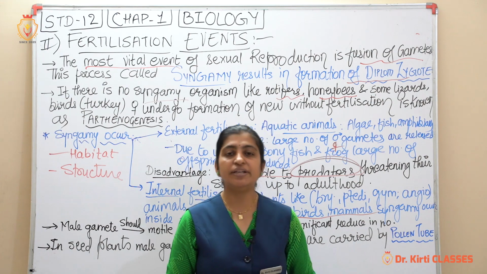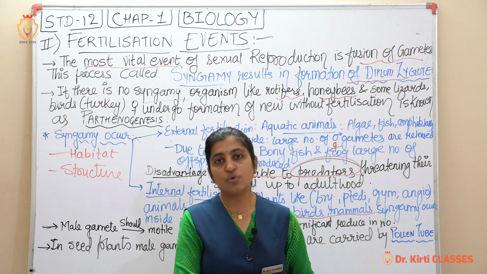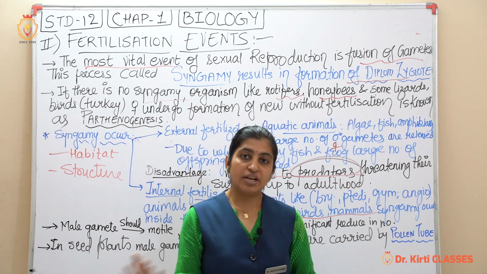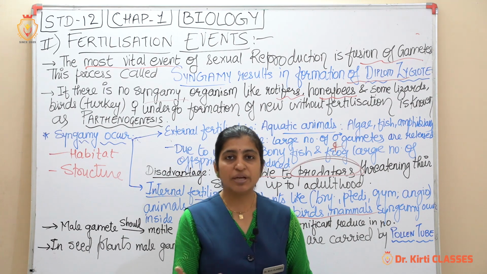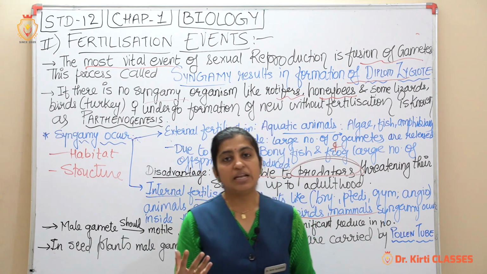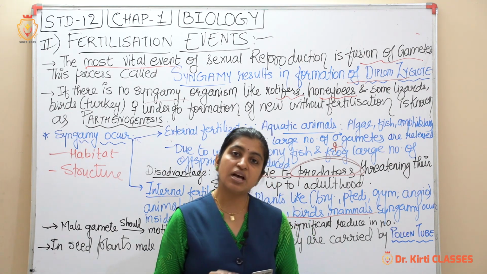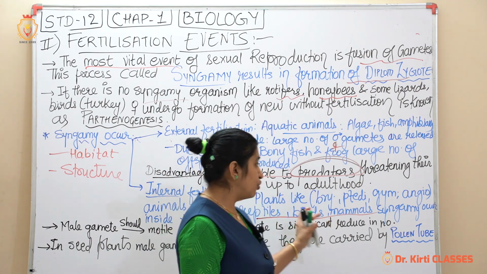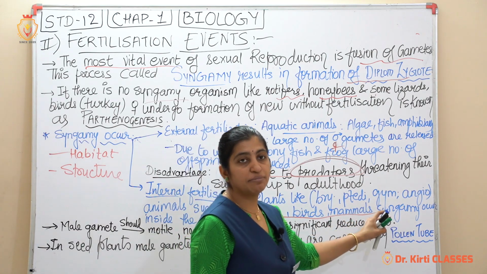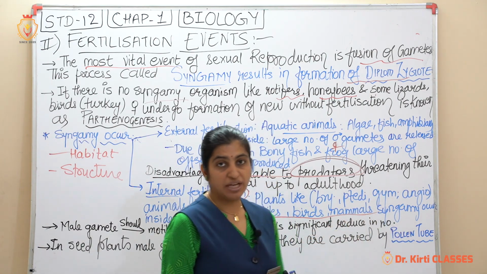So maturation will take place in a very reduced number, but compared to that, male gametes will be more. So the male motility will be there, with a significant reduction in the female gamete. So fusion, syngamy, will take place inside the female body.